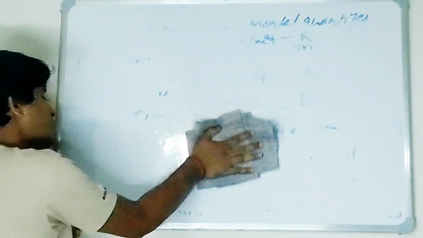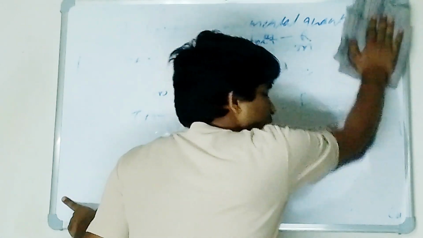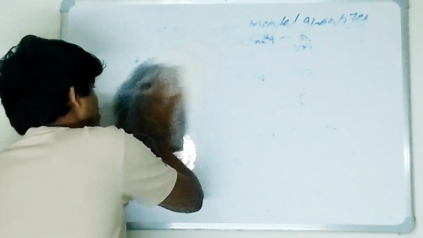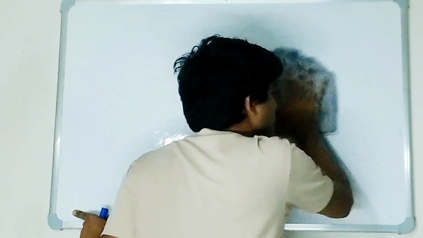So again, this student in the corner is thinking what I'm talking about. Again, this student is thinking about me, what I'm talking about. So we can't erase this student.